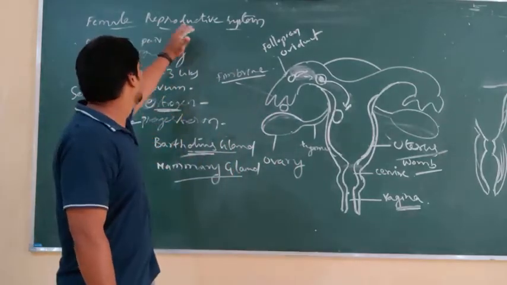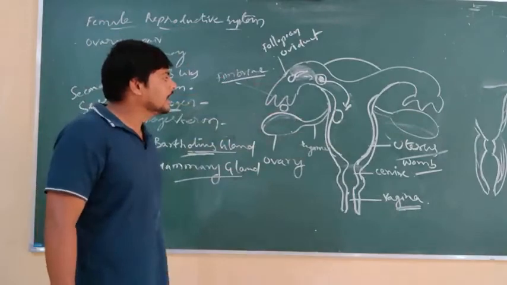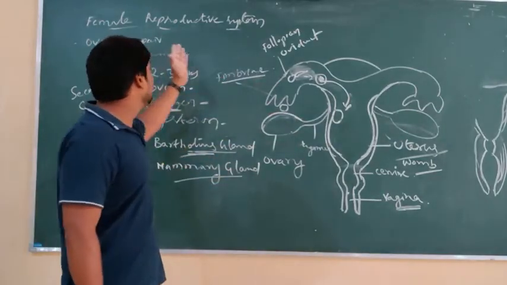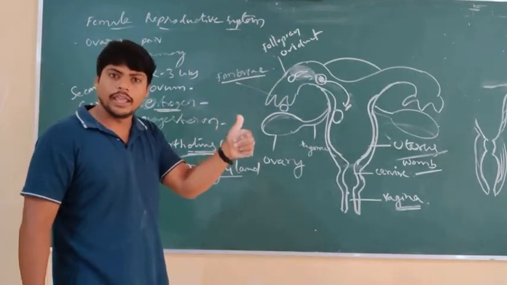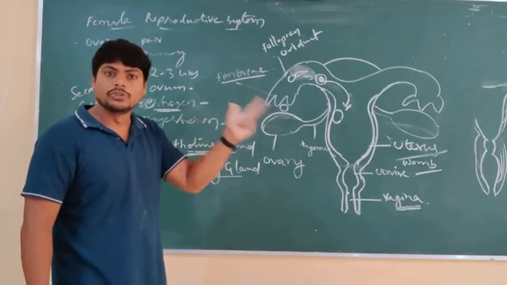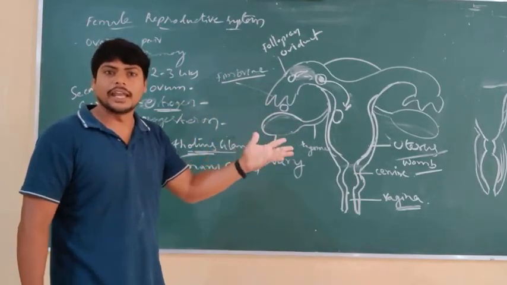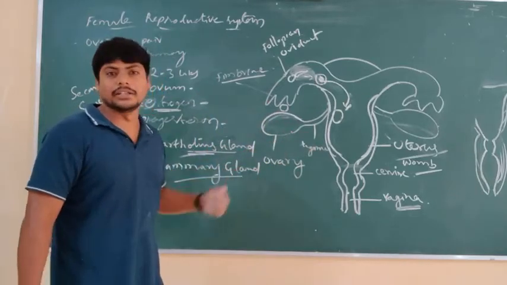This is a diagrammatic description of the female reproductive system, which consists mainly of the ovary, fallopian tube, uterus, cervix, vagina and accessory glands.